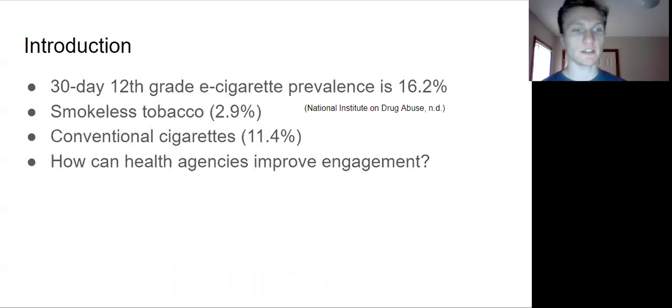The 30-day prevalence of e-cigarette usage among 12th graders is 16.2%. Smokeless tobacco is 2.9%. Conventional cigarettes is 11.4%. I wanted to answer this question: How can health agencies improve engagement on social media, specifically Twitter, where engagement is the sum of likes and retweets?